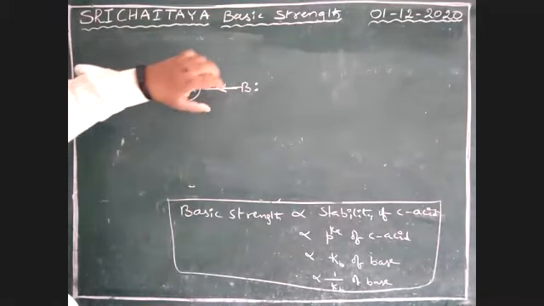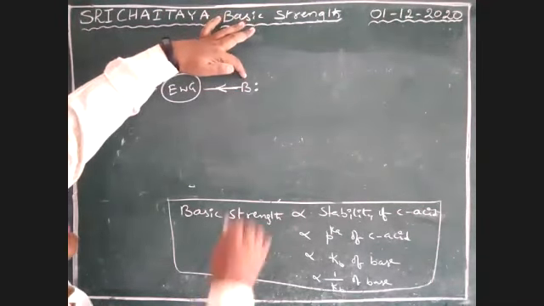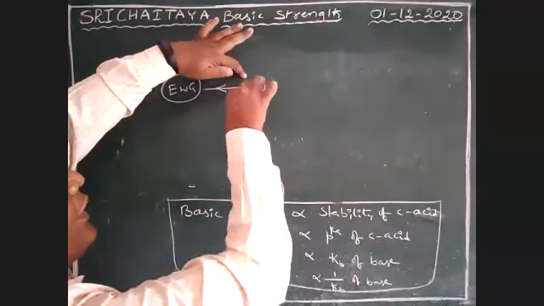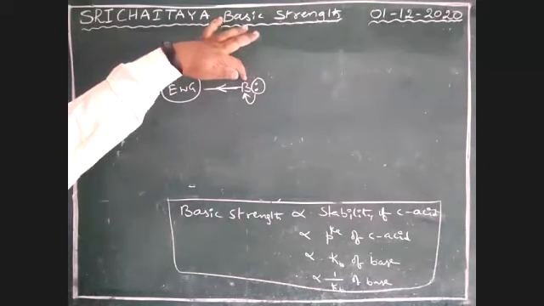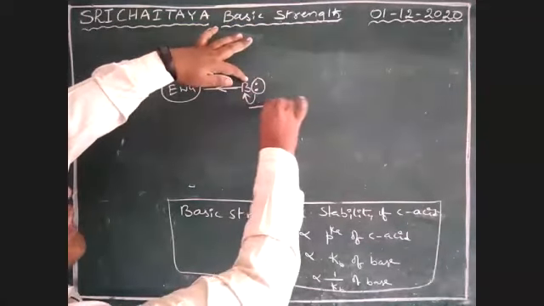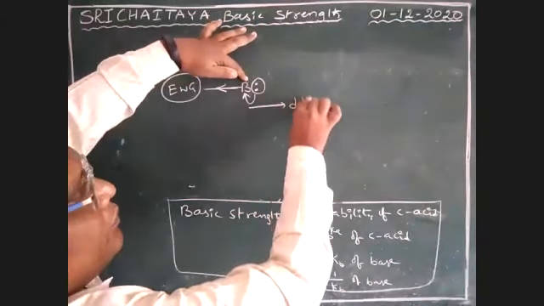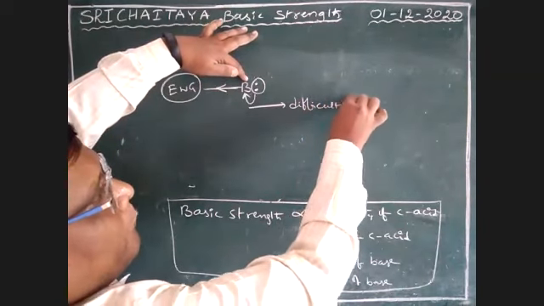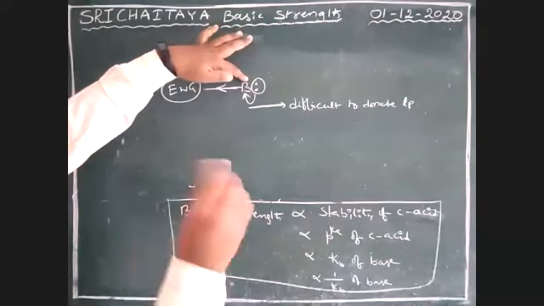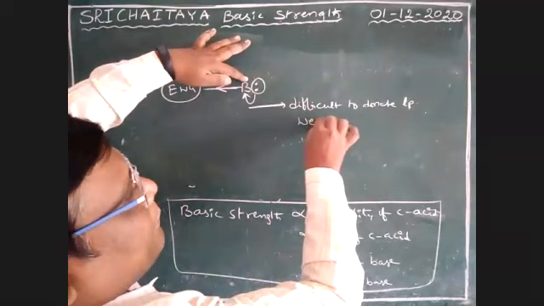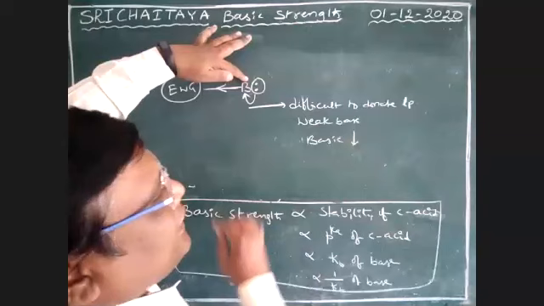That means the electron density on B decreases. As the electron density on B decreases, this lone pair is strongly attracted by that B. So it is difficult to donate that lone pair, boys. Difficult to donate means weak base. That means basic nature decreases.